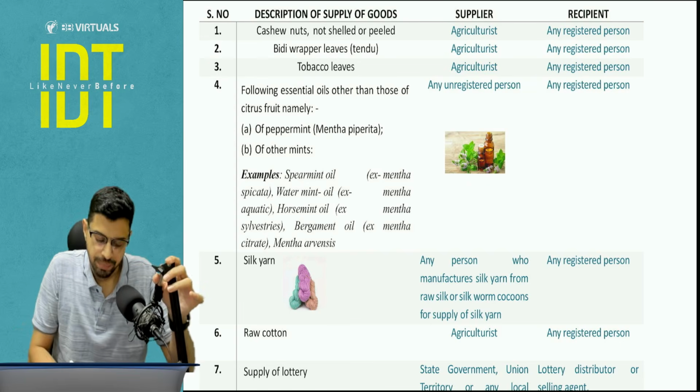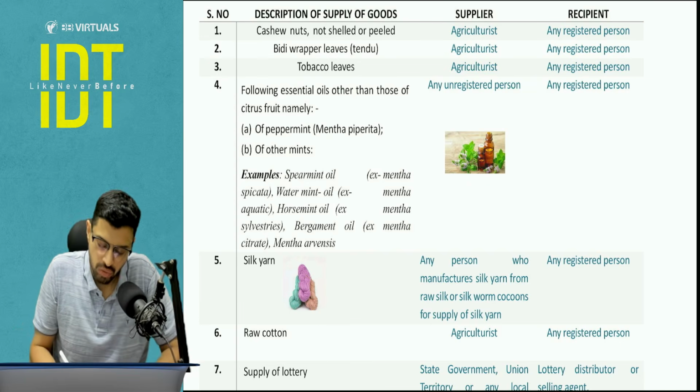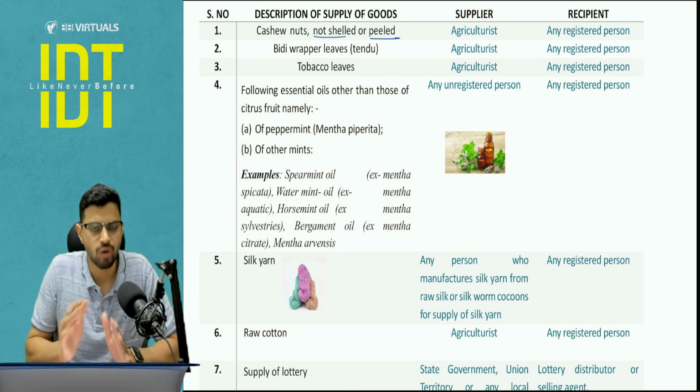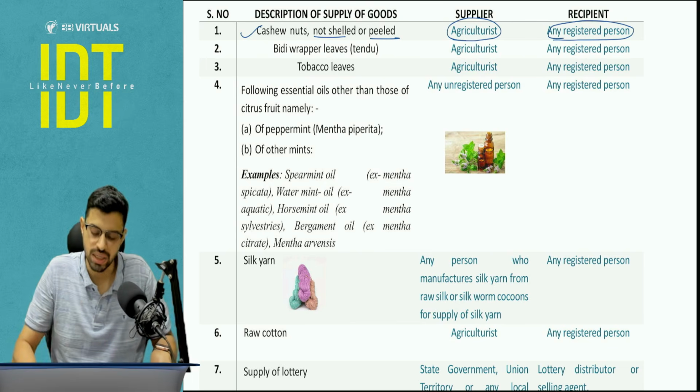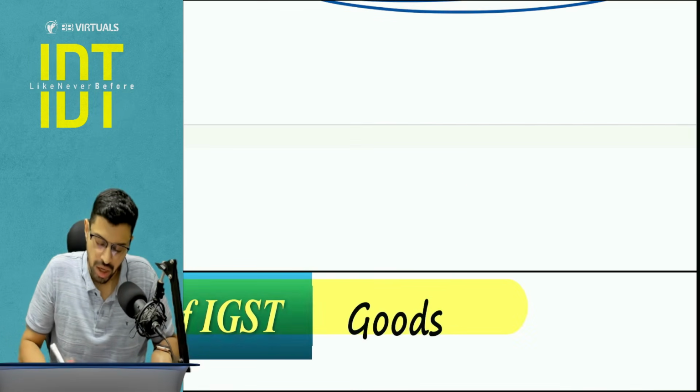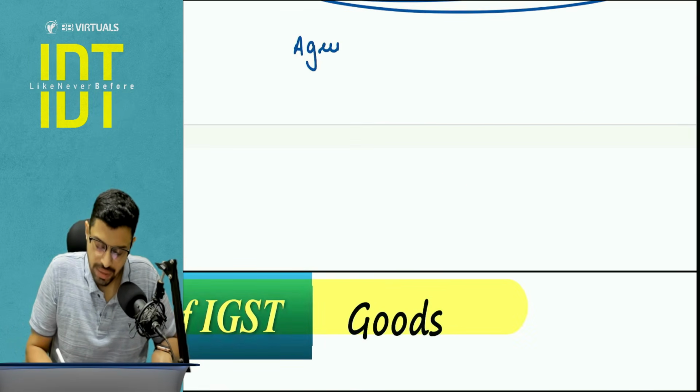Okay, let's start. So first we are starting with cashew nuts, not shelled, not peeled, means there is no form of processing. It is a raw cashew nut. Supplier is an agriculturist and recipient is a registered person. Do you know what is the meaning of agriculturist? Everyone pay attention. Do you know what is the meaning of agriculturist?